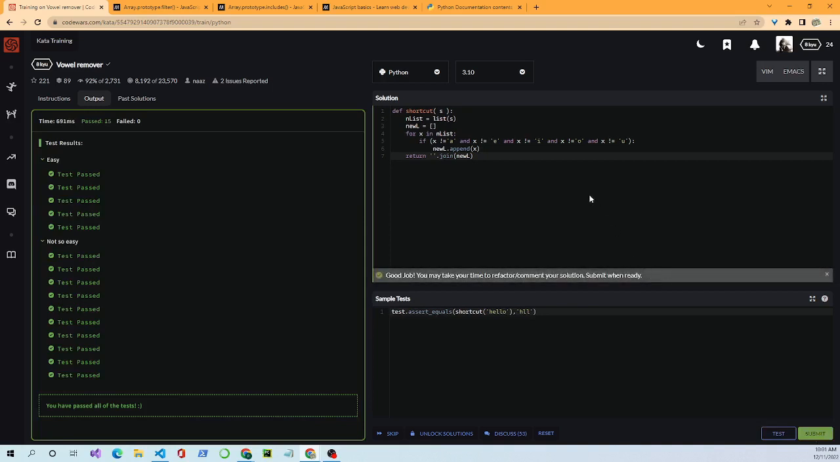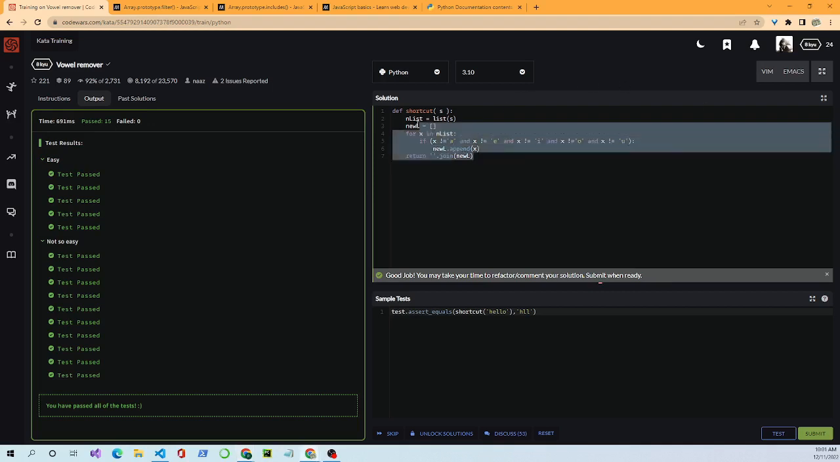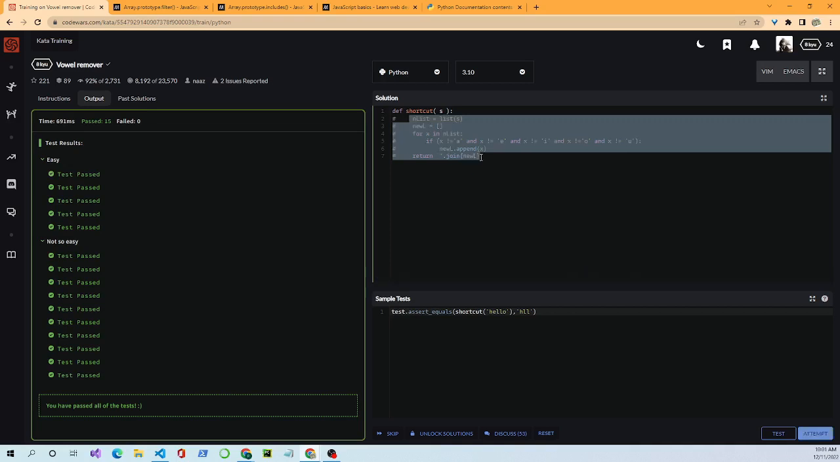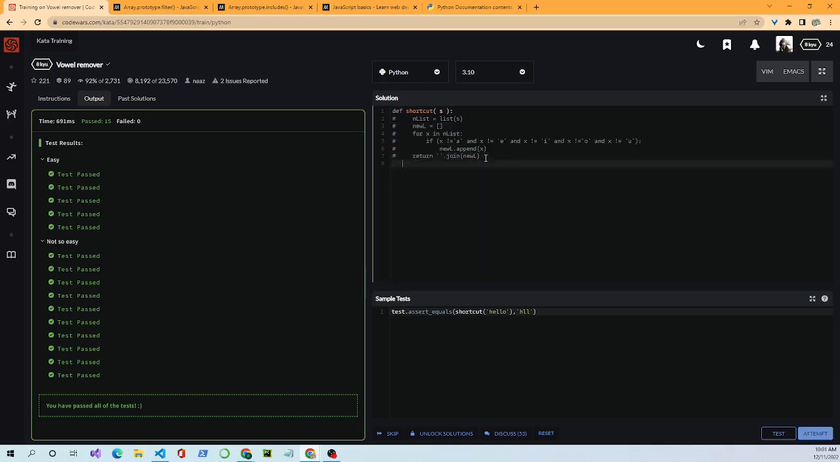All right, that solves it, and that's one way of solving it. There are many ways, as I've said before. We could come in here and let me comment this out. I'm going to indent my 4 spaces. We could have said return, start off with the join, and do x for x in s if x not in 'aeiou'.